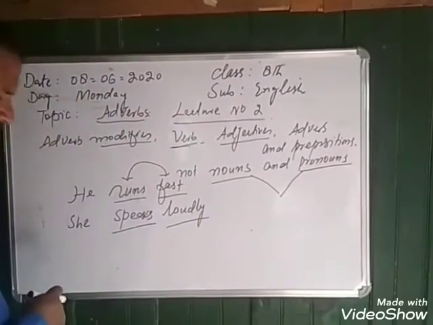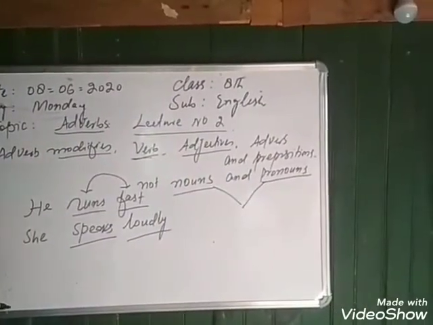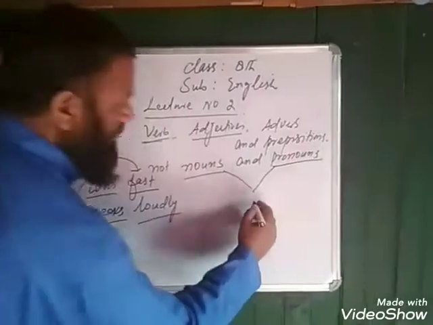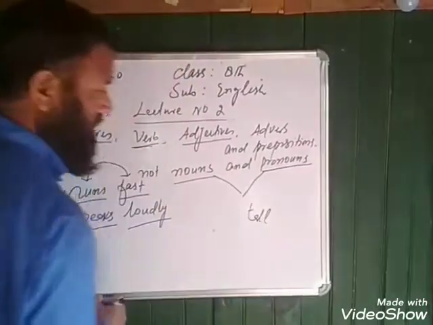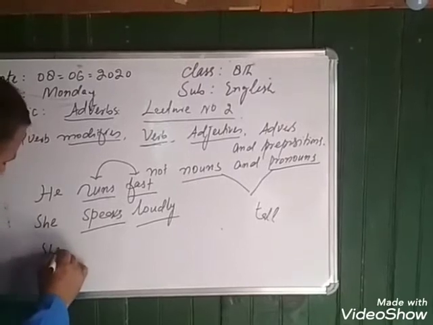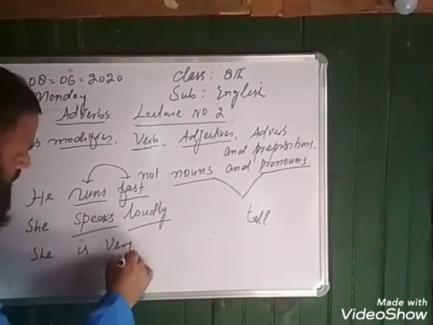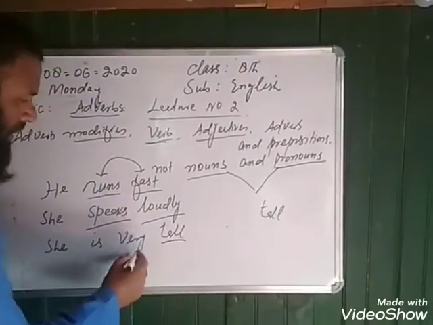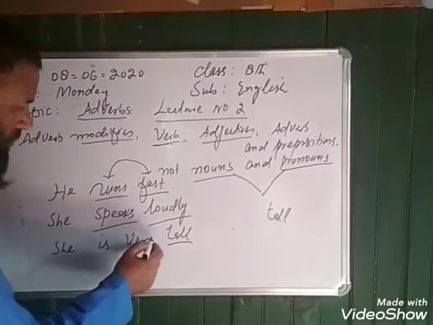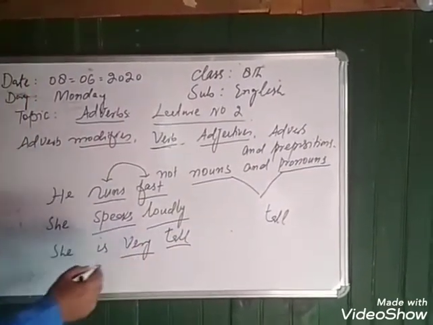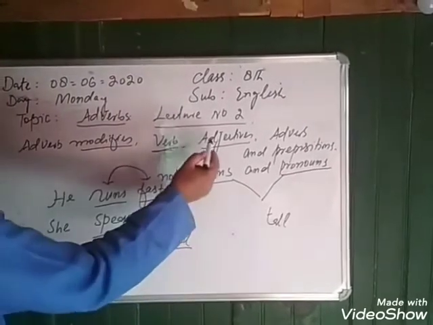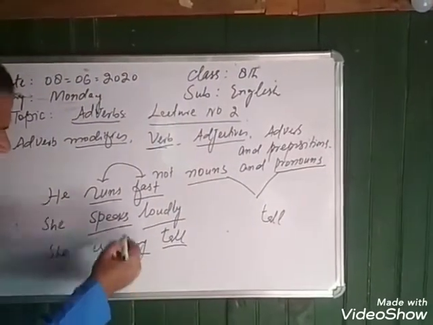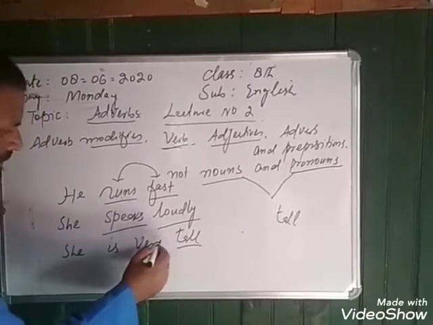And now we talk of adjectives. You know that tall is an adjective. She is very tall. So tall is the adjective. When it is modified by this adverb, we can say that an adverb also modifies an adjective. Tall is the adjective and it is modified by very. This is adverb and this is adjective. Very tall.